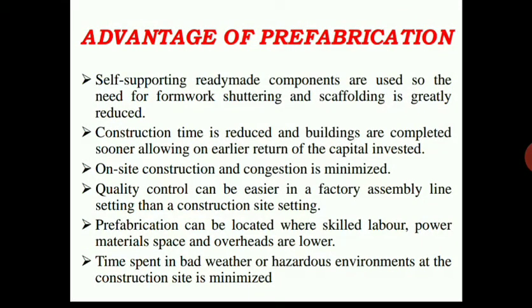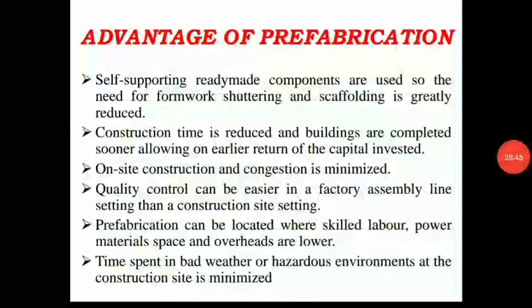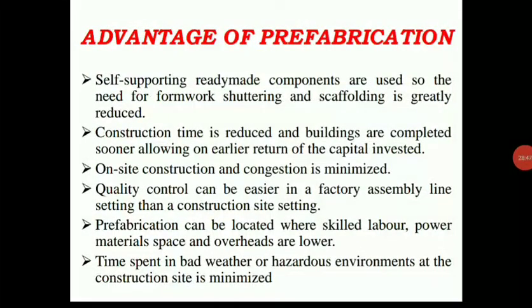So here what they are telling is, the skilled labors and all required in the conventional method are not much needed in this prefabrication system. And some of the power materials such as accelerating materials or super plasticizer and all are not much required in this prefabrication system.